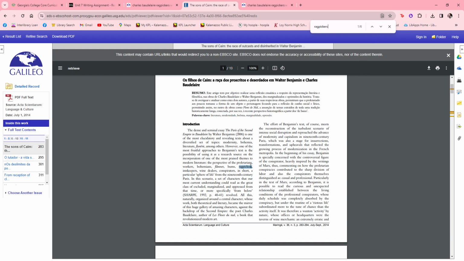Oh, here it is. Oh, it's in the introduction of the article. It gives you a little bit of information about what these people did in the sphere of life they belonged to in the 19th century and how marginalized they were. So this might be a useful article just to get some background about Charles Baudelaire as a realist trying to portray the real situation that these lower class, sort of outcast people played in society at that time. So this article might have an interesting piece of information or two if you were interested in doing that poem.